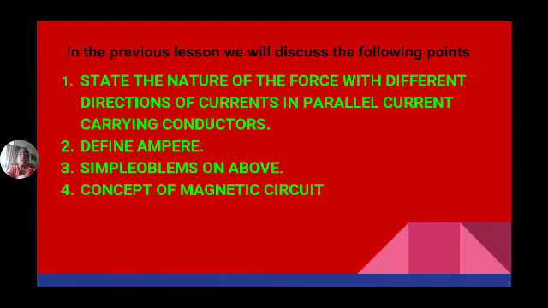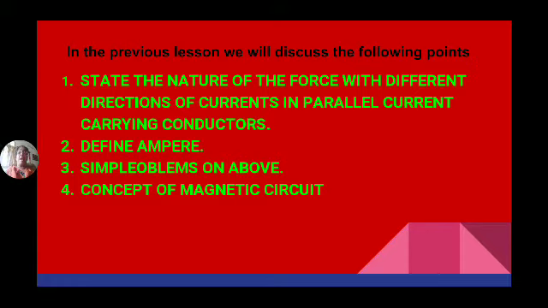Now the next one is the concept of magnetic circuit. So what is a magnetic circuit? Just remember what is an electric circuit: a closed path in which electric current passes and which consists of components like resistors, inductors or capacitors.